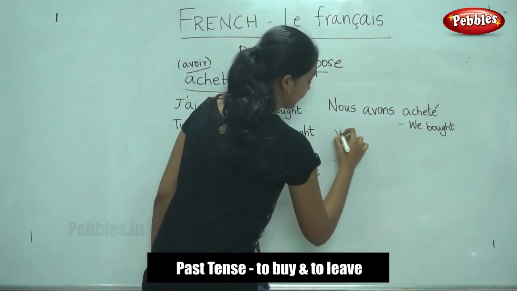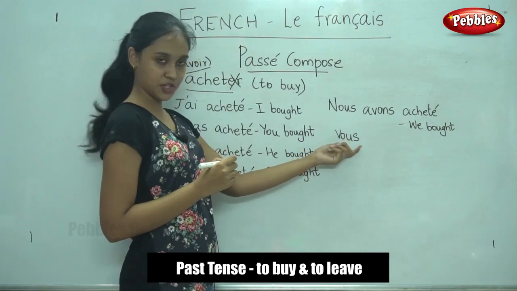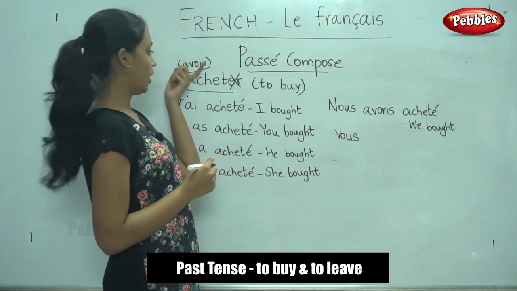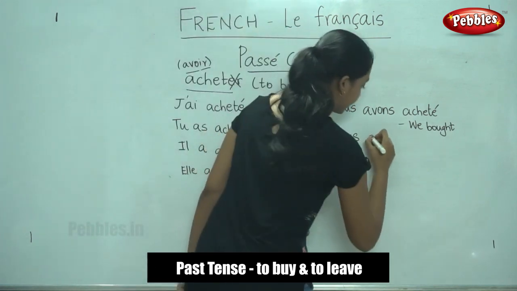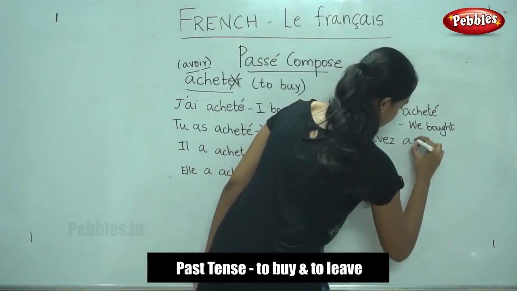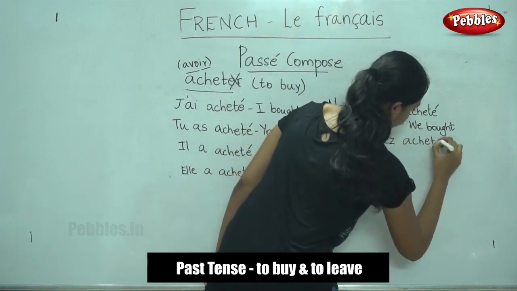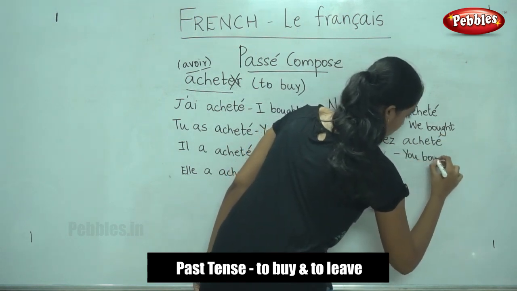For vous, try writing this on your own. So vous is the subject followed by avoir conjugation. For vous it is, yes, avez, followed by the past participle. Vous avez acheté. It means you bought.